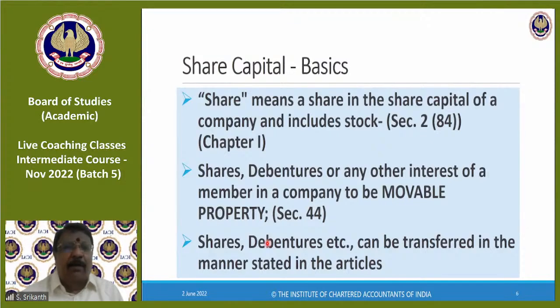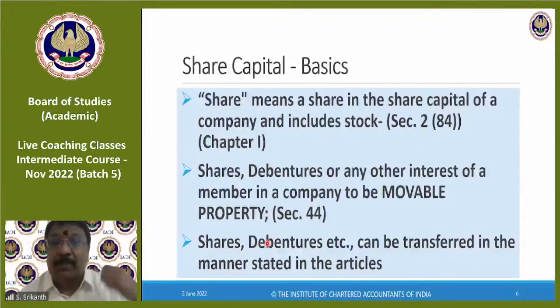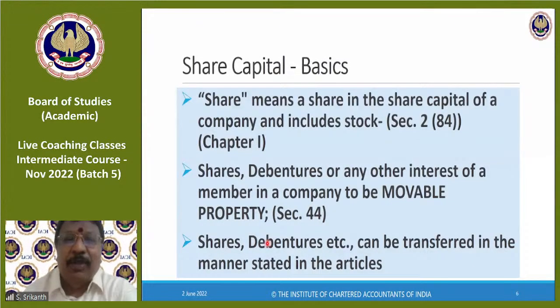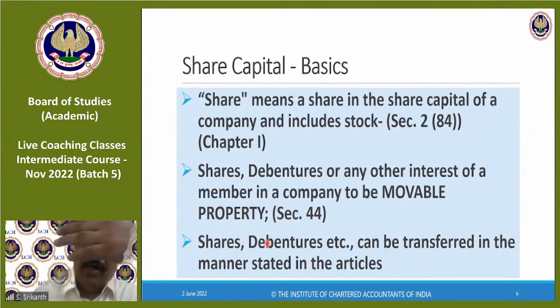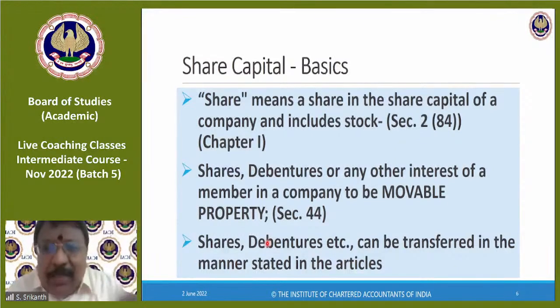That is, you combine 100 shares and you make it a single stock. Why? Because when you're buying and selling in bulk, it makes sense to do it in stock rather than shares. So somebody is buying, say, 15,000 shares. Instead of buying 15,000 shares, they might combine 1,000 shares to make a single stock. So instead of buying 15,000 shares, they will only buy 15 units of Reliance stock and hold it. That's not there in India as of now.